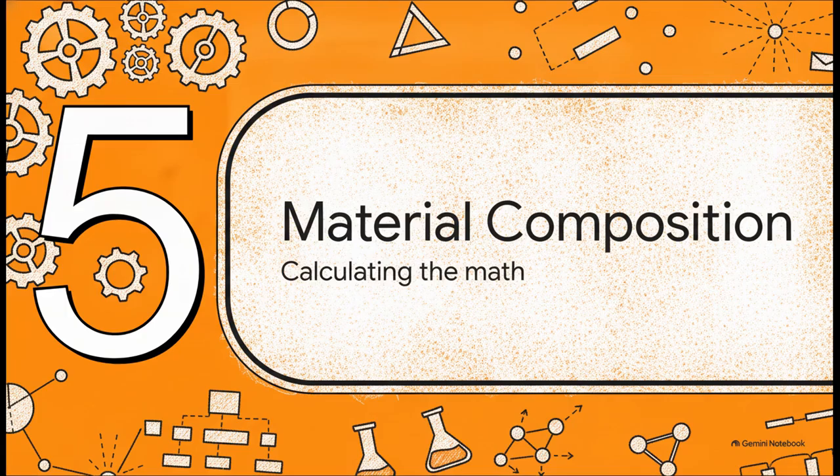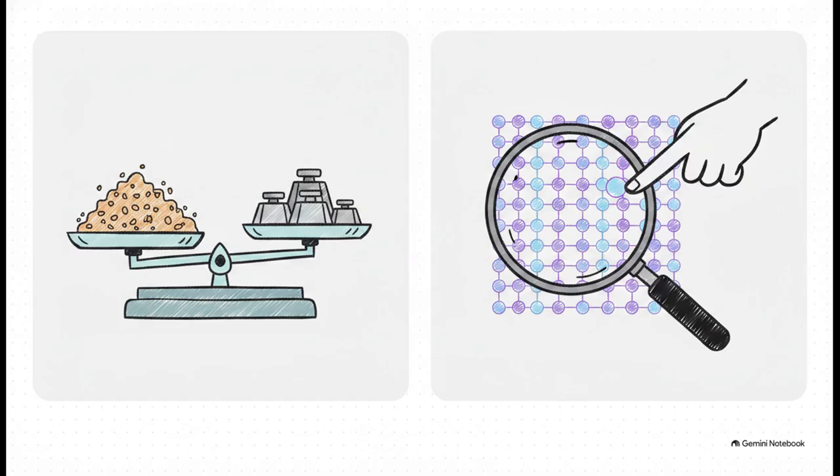And finally, let's wrap things up with section 5, calculating material composition. To ground all these visual concepts in reality, we have to distinguish between two crucial ways engineers actually evaluate these imperfect mixtures. First, we have weight percent. This is based on the physical mass or weight of an element relative to the total alloy weight. It's super practical because, frankly, it's easy to just measure out on a scale in the lab when you're physically manufacturing the alloy. But then we have atom percent. This one is based on the number of moles, or the actual count of atoms, relative to the total atoms in the alloy. This tells us the real ratio of atoms interacting at the microscopic level, which at the end of the day is what actually determines the physical properties we've been geeking out about.